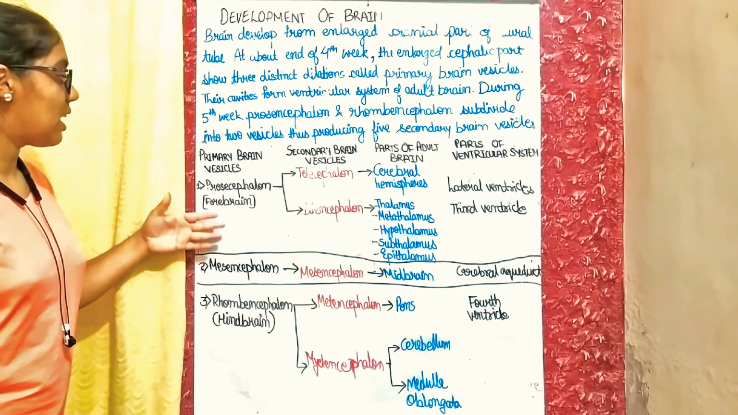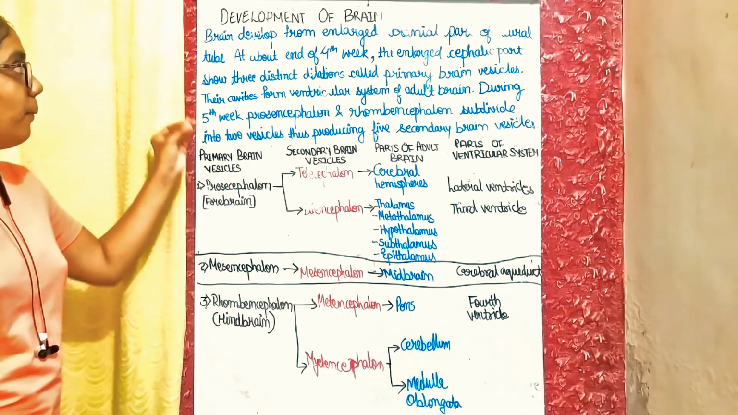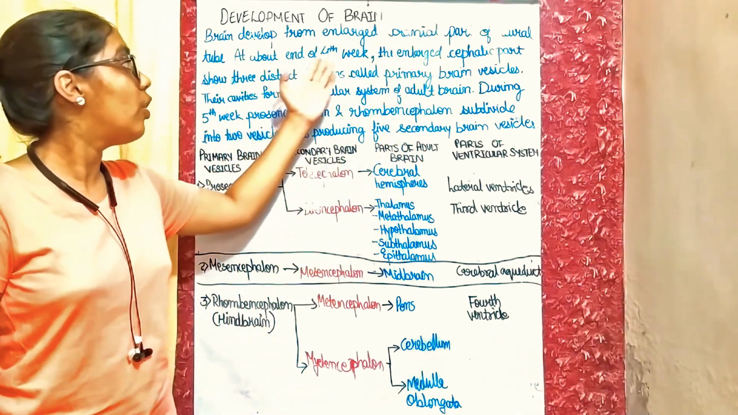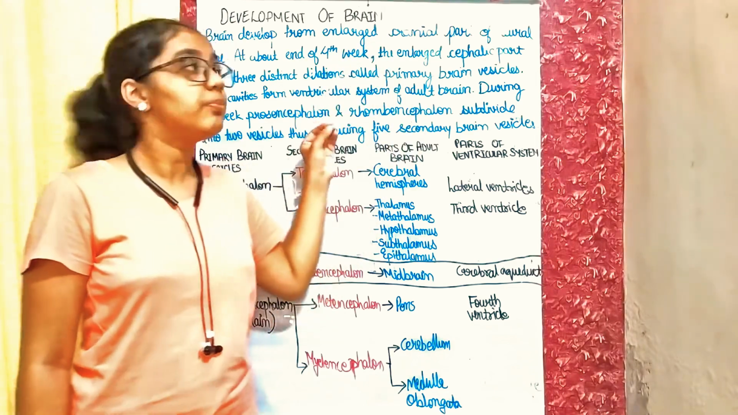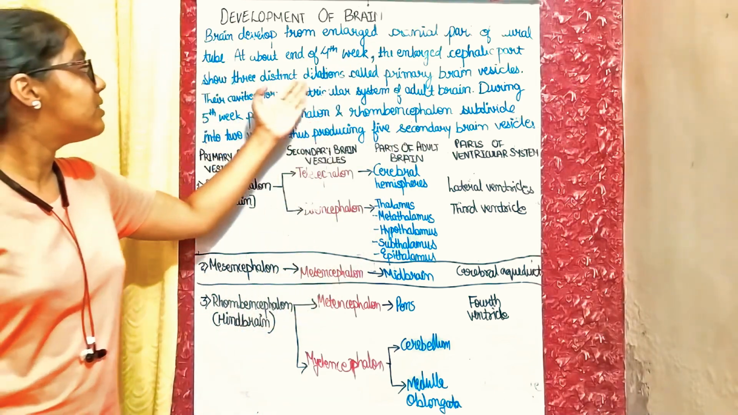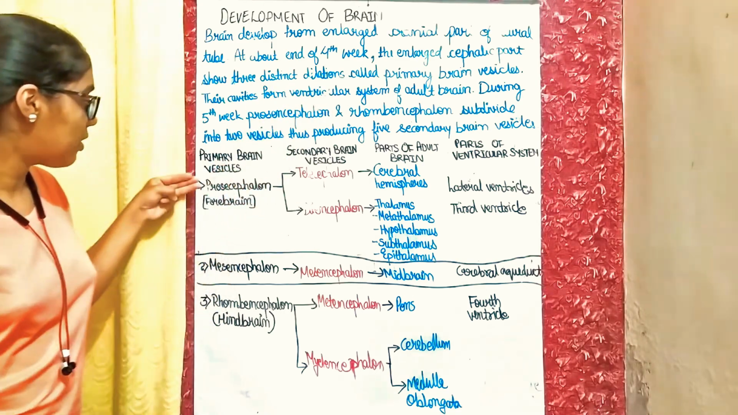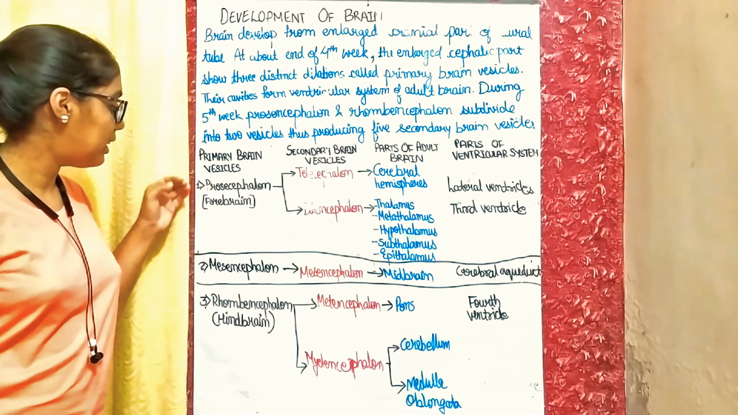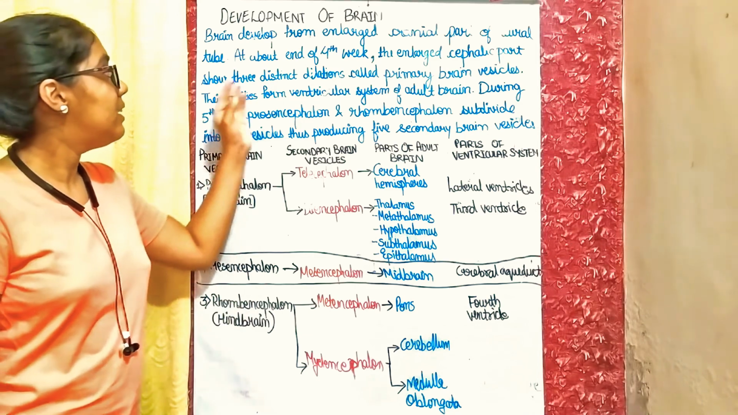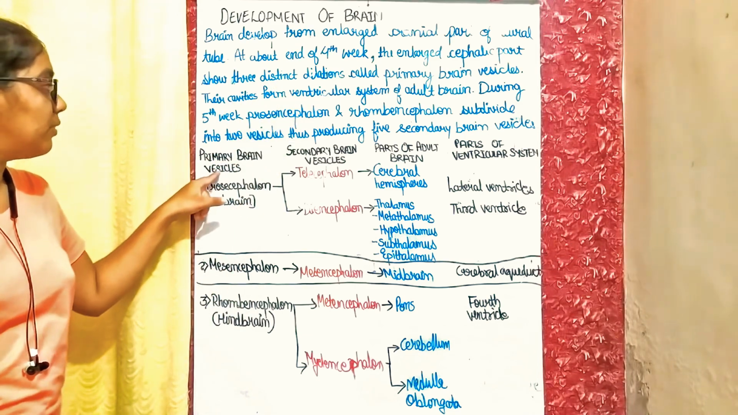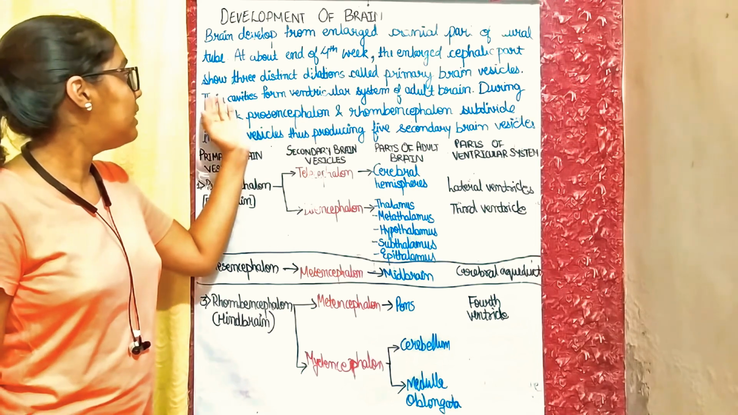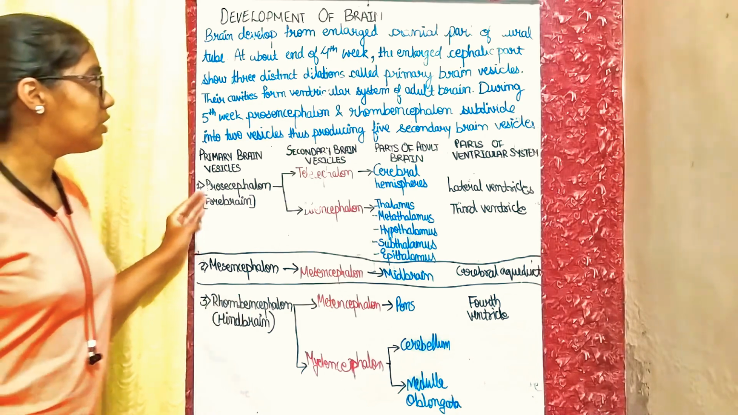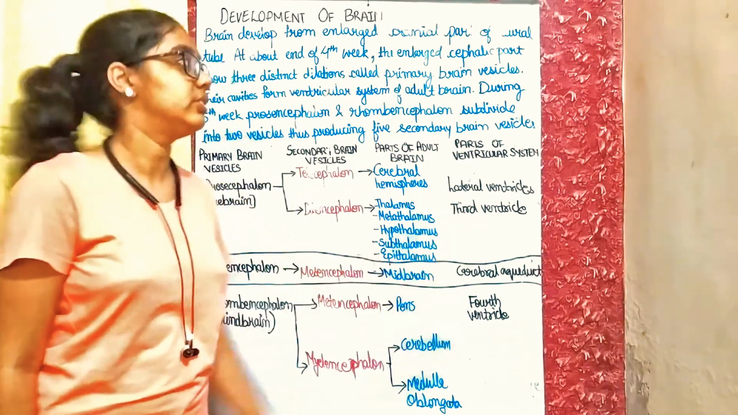These three dilations are known as primary brain vesicles. So the brain develops from the enlarged cranial part of the neural tube. At about the end of the 4th week, the enlarged cephalic part of the neural tube shows three distinct dilations, which are prosencephalon, mesencephalon, and rhombencephalon. In normal terms, we can also say forebrain, midbrain, and hindbrain. Their cavities form the ventricular system of the adult brain. We will discuss this later on.